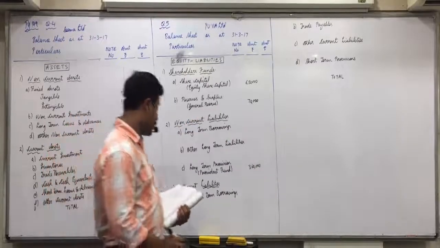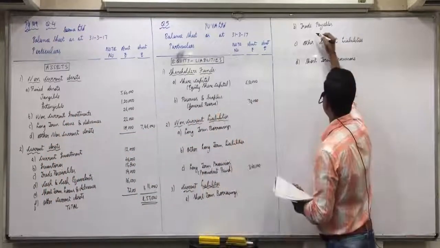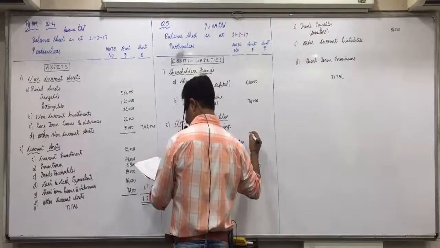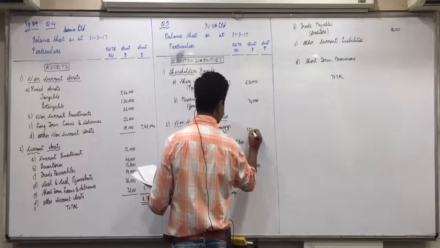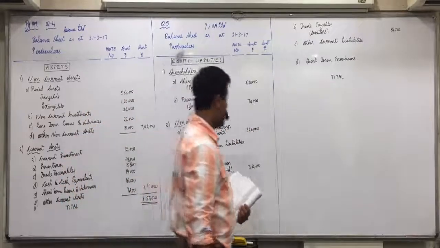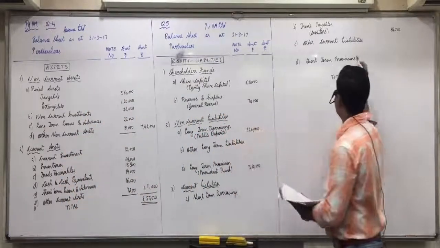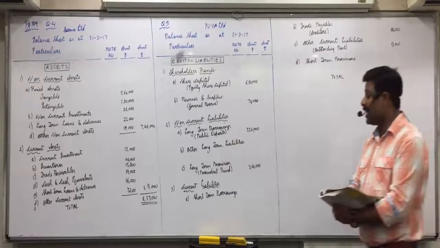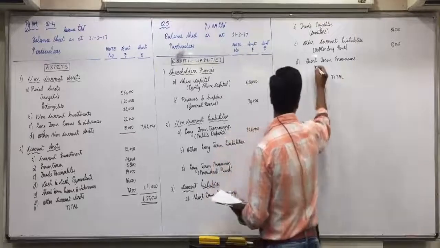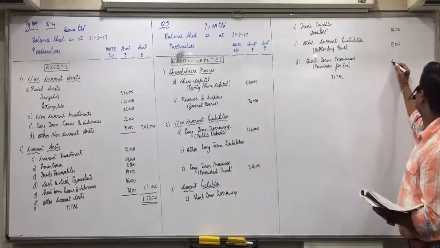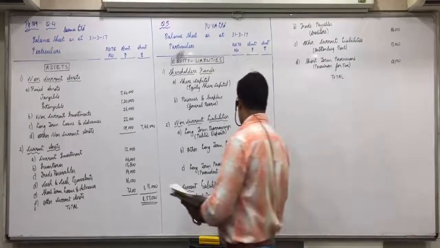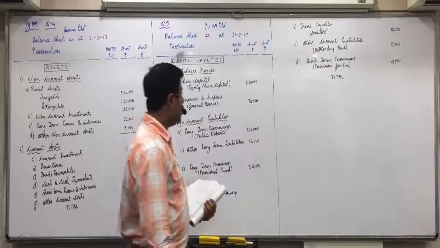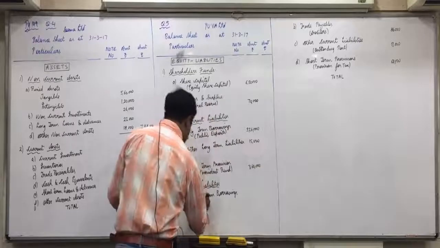Then creditors in trade payables, 86,000. Then public deposits in long-term borrowings, 3,26,000. Then outstanding rent in other current liabilities, 13,000. Then provision for tax in short-term provisions, 68,000. Other long-term liabilities directly against other long-term liabilities, 15,000. Temporary loan, short-term borrowings, 12,000.